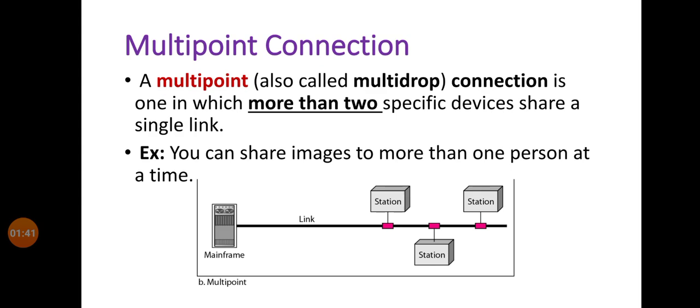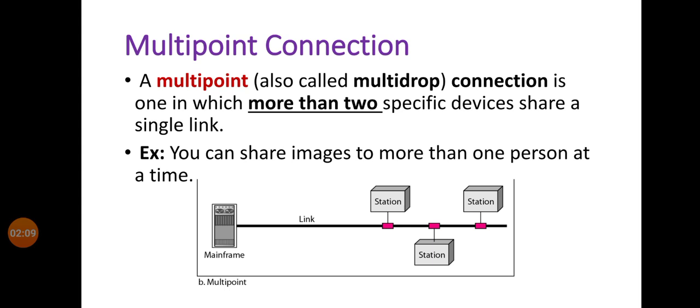Now come to the second point, that is multi-point connection. Multi-point connection means it is one in which more than two specific devices share a single link. For example, you can share images to more than one person at a time.